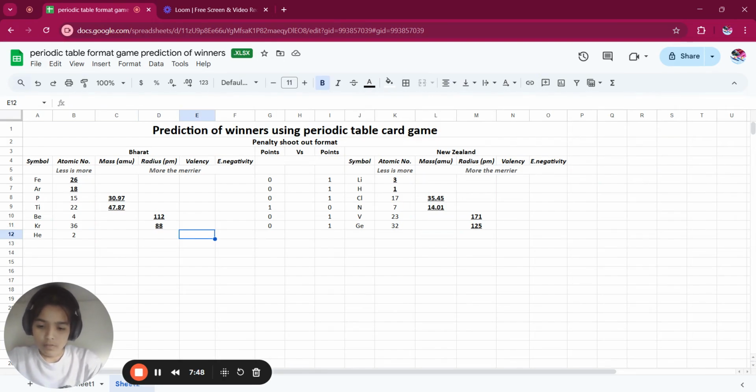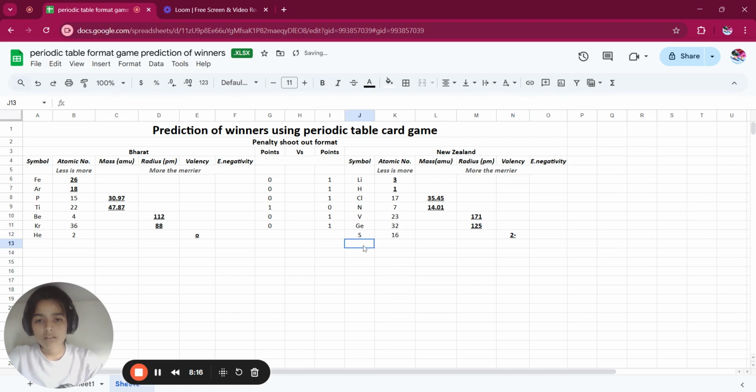So valence is 0. Now for New Zealand, sulfur 16 and the valence is 2 minus.